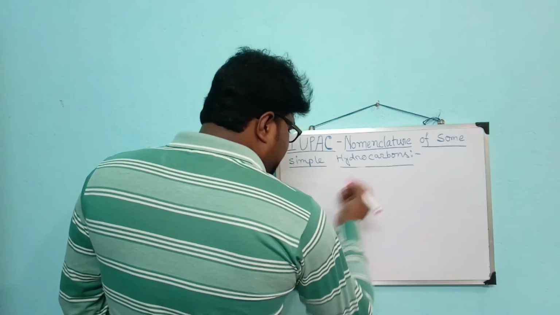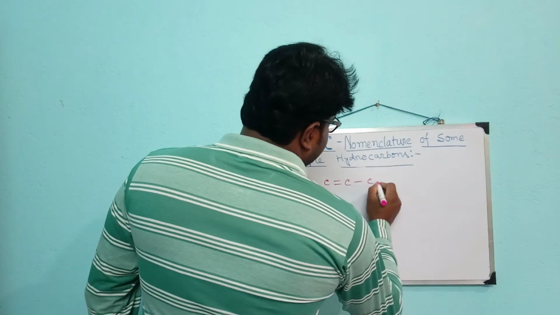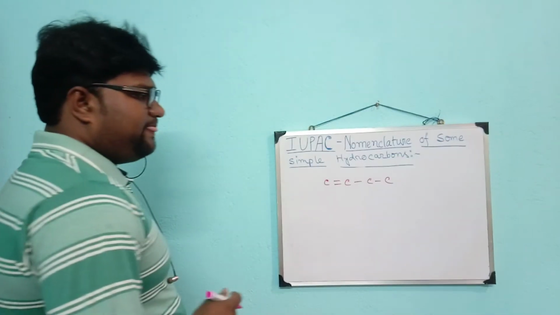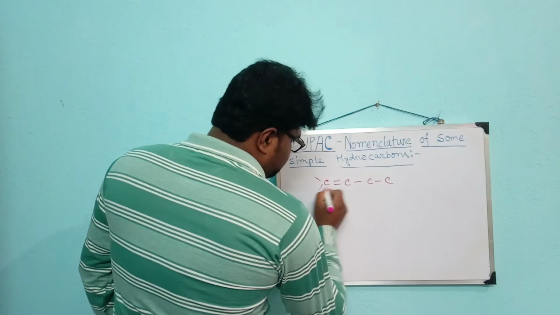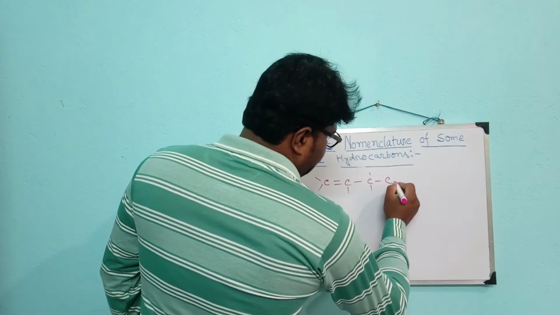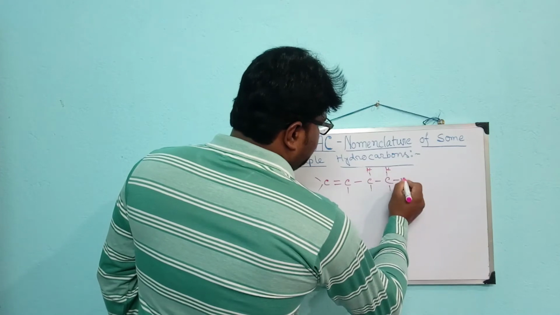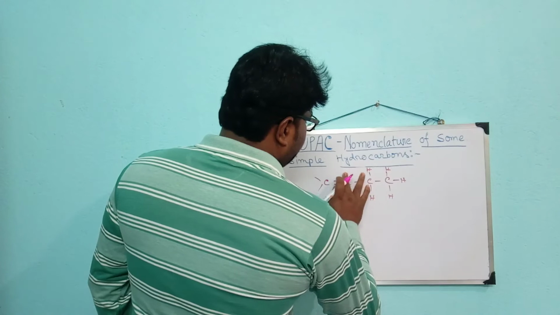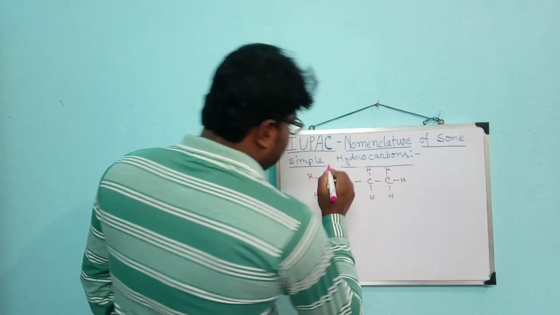So the structure may be like C double bond C single bond C single bond C. So what is the name of the molecule?